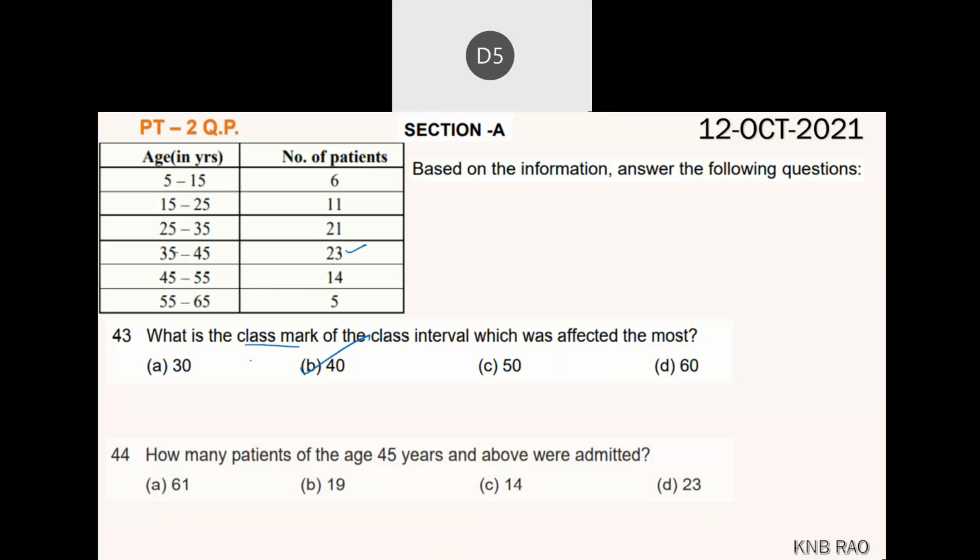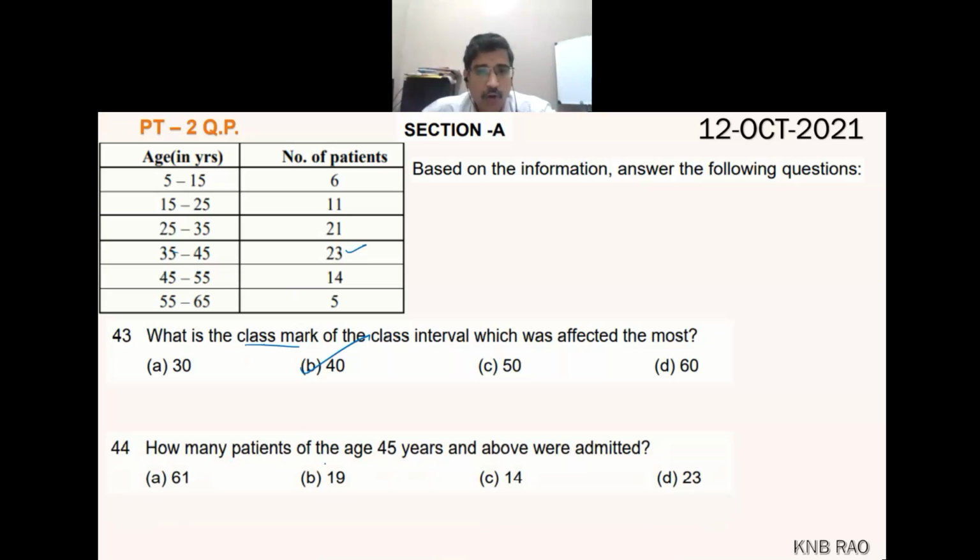Then moving on to question 44. How many patients of the age 45 years and above? Little bit mistake is there. 45 years and above. How many students? 19, sir. Correct. Why 19? Because 45 is included and 65 is excluded. 45 and above comes here, 14 plus 5, 19. Correct.